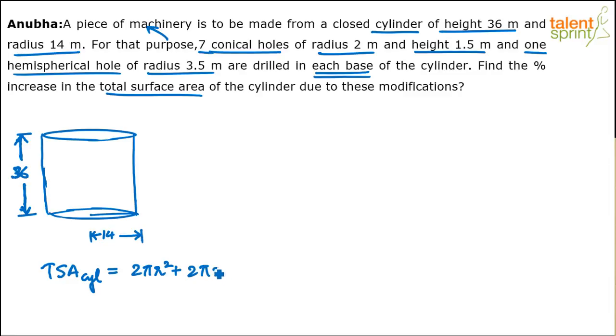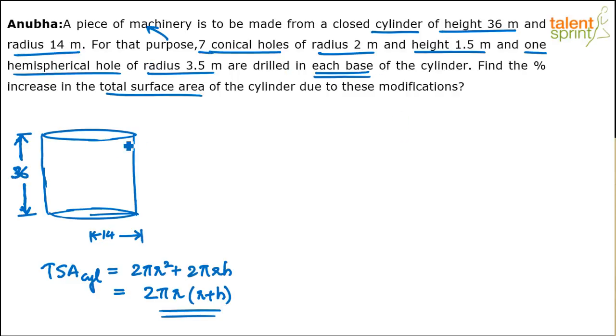I'm not getting into the basics of why this is the formula. All that has been discussed. Let us just understand that the formula is 2 pi r into r plus h, where r and h have been given to us, 36 and 14. So we have to find out how much this total surface area will increase if some modifications are done. What are the modifications? We are making conical holes and a hemispherical hole on each base.